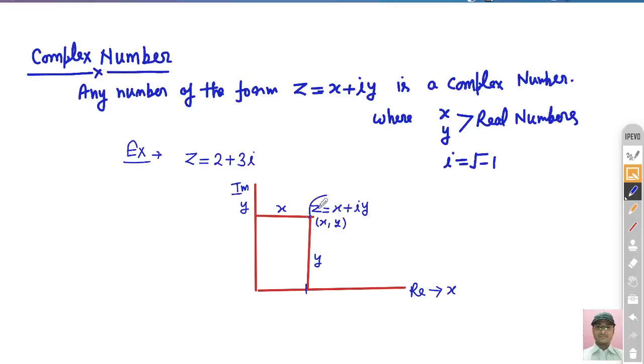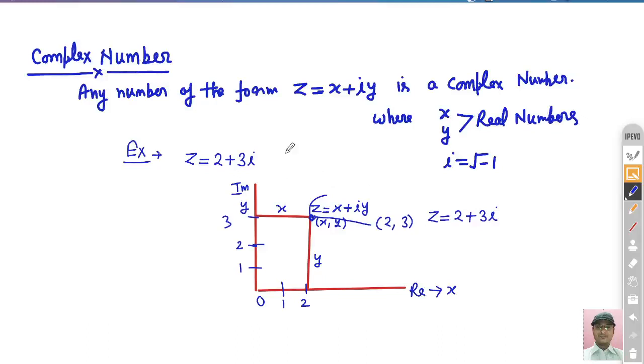Now we move on to the second part, that is the complex function, right? But first, how do you represent this number? Let's suppose this is 0, this is 1 and this is 2. In a similar way, here this is 1, this is 2 and this is 3. So you can suppose the coordinate of this point is 2 comma 3, or in the complex plane you can write it as 2 plus 3 iota. So this is the simple notation and representation of the complex number.